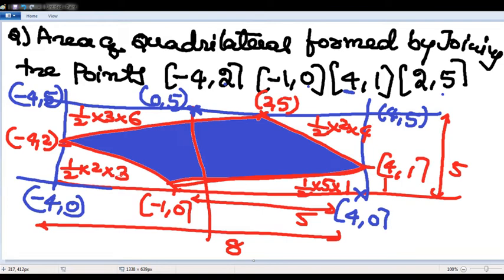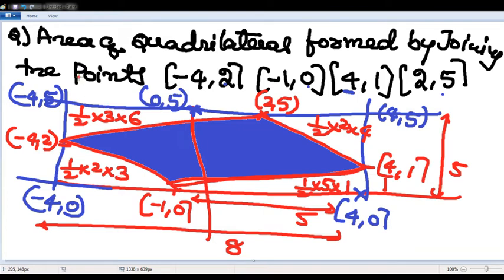Concept is clear. Take (-4, 2) and (-1, 0). Rishabh, shift the figure by (4, -2) to make it (0, 0). Draw the figure again, then you will understand how the figure can be condensed. So total area minus this area. I hope it is clear, sir. Please do not miss any single question. Next one.